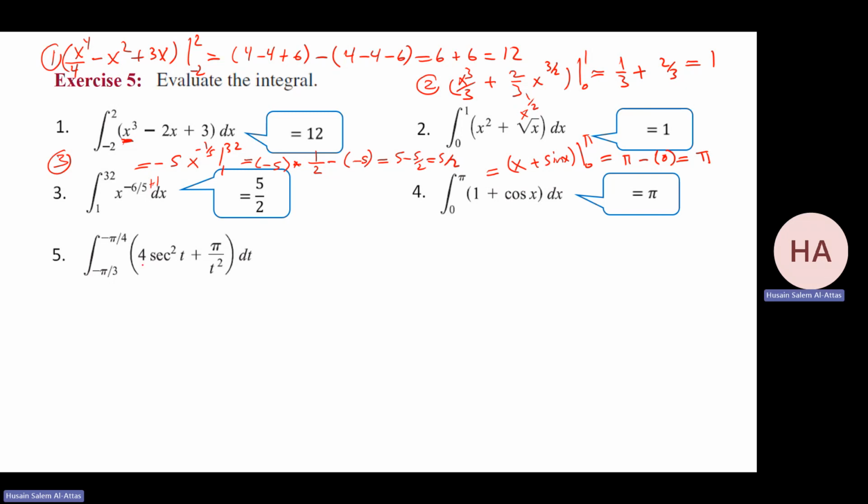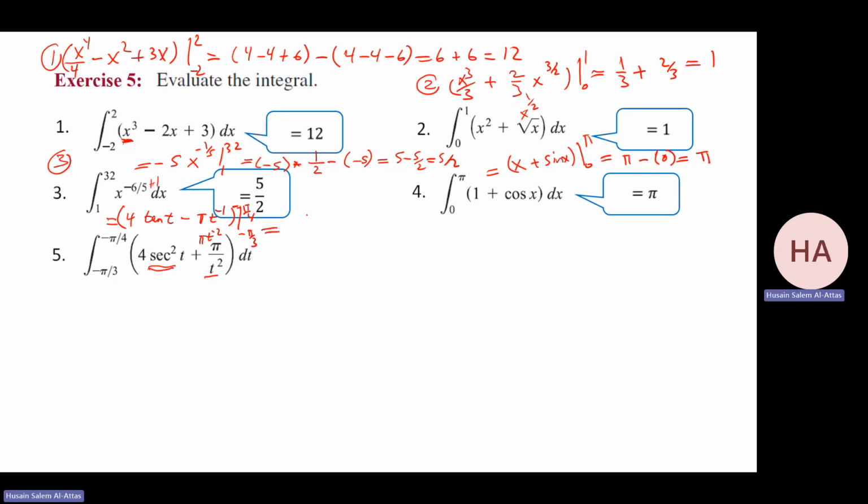This one, what is the antiderivative of secant squared? That will be tan, so this is 4 tan t. What's the antiderivative of this, pi t to the power minus 2? I add 1, it will be minus pi t to the power minus 1, from minus pi over 3 to minus pi over 4. I need to substitute carefully.